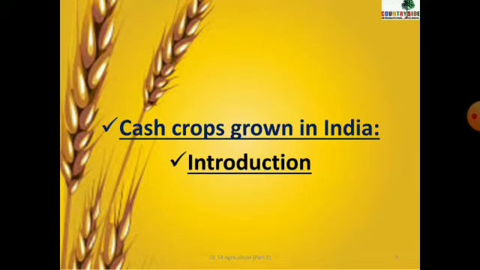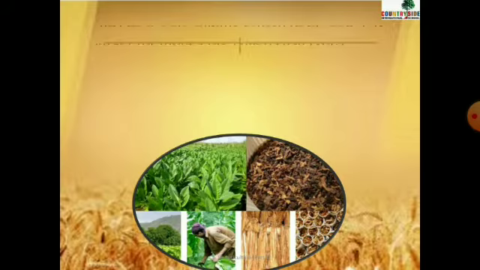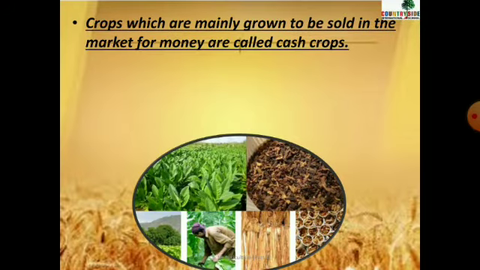Let's go ahead with the cash crops grown in India with its introductory part. What do you mean by cash crops? Crops which are mainly grown to be sold in the market for money. These are called cash crops. Let's take the example of coffee. Coffee is grown to sell in the market, right? We cannot do anything with coffee like that, I mean we can, but we need coffee basically for that, right? So crops which are grown to be sold in the market are called cash crops.